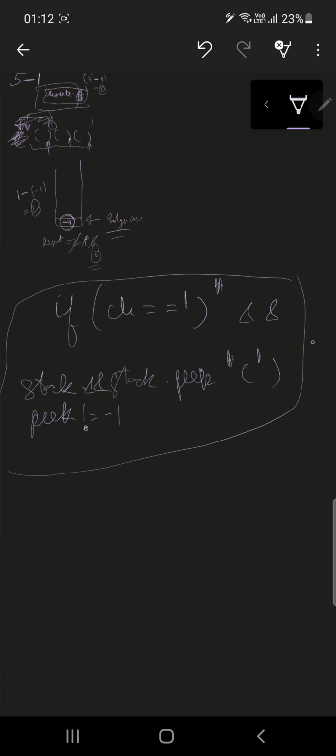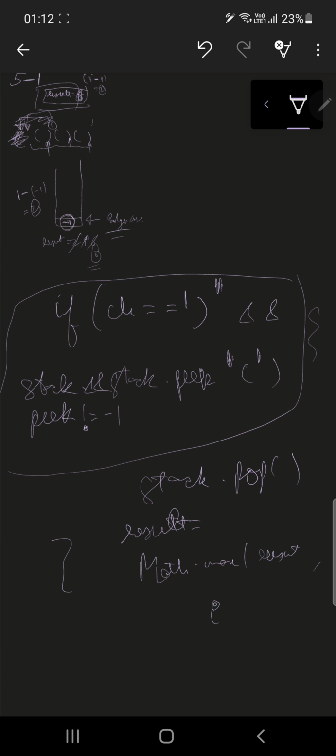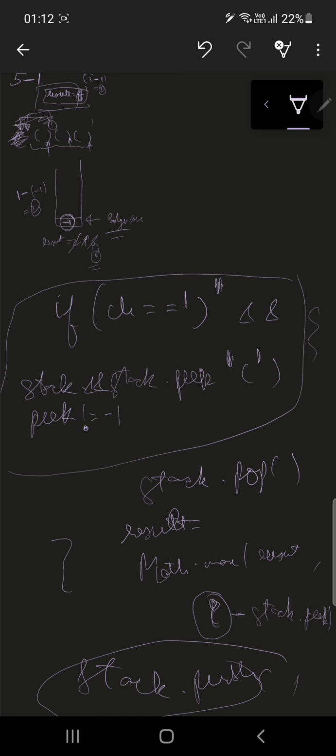Then we do stack dot pop, and set result to Math dot max of result and i, the current character's index, minus the stack dot peek. Otherwise we just do stack dot push. This was the simple code to solve this hard problem of LeetCode.